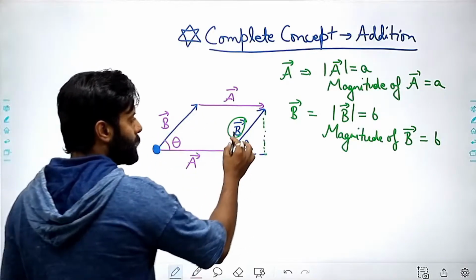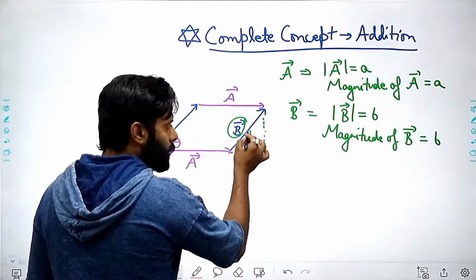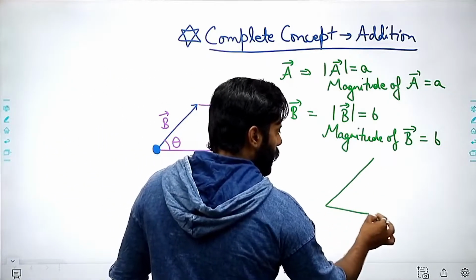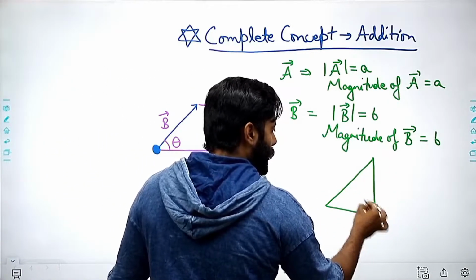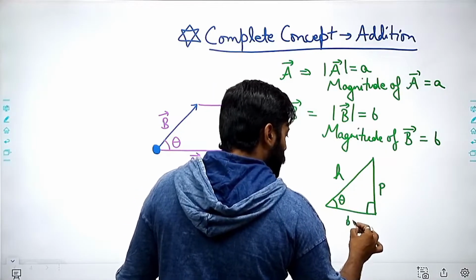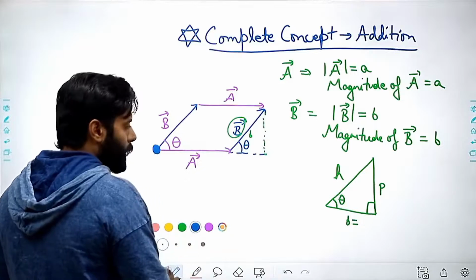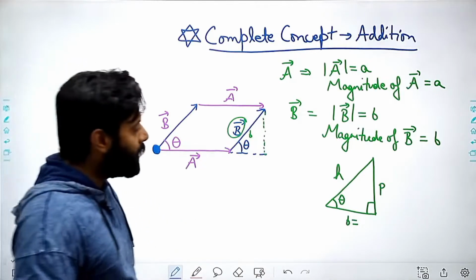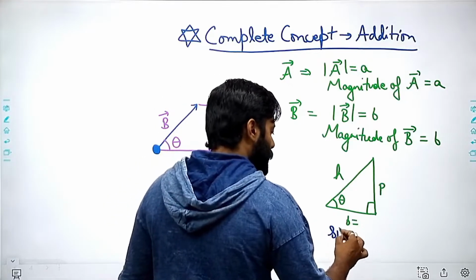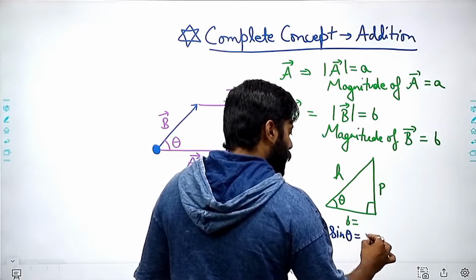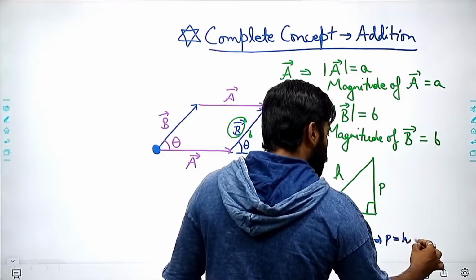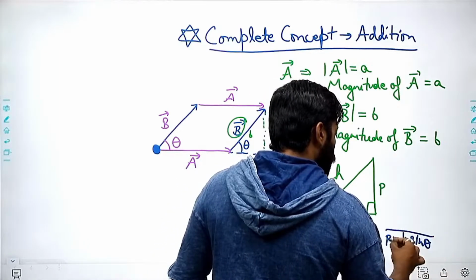I can easily say that this is b and this is the hypotenuse, right? So if I am having a right triangle, this is 90 degree, this is hypotenuse, this will be the perpendicular, this is theta, and this is base. As I already told you, if you apply sin theta, then sin theta will be perpendicular upon hypotenuse, and perpendicular will be hypotenuse sin theta, right?